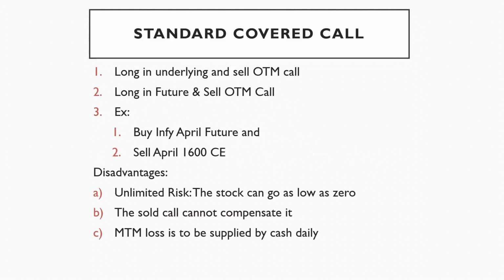Standard covered call. It's like a long in underlying and a sell OTM call. Simple. Long in futures and sell OTM call. For example, buy Infy May future and sell May 1600 call. What are the disadvantages? This has unlimited risk, because stock can go as low as zero. The sold call in that case cannot compensate the loss. MTM loss is to be supplied by the cash daily because we bought future.